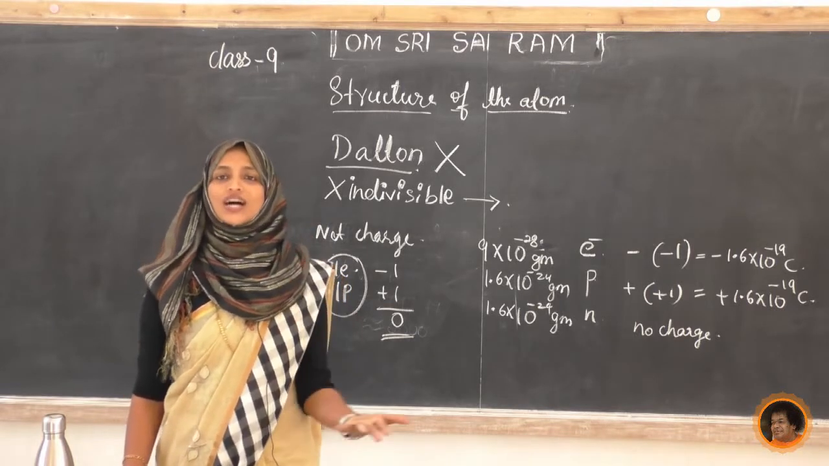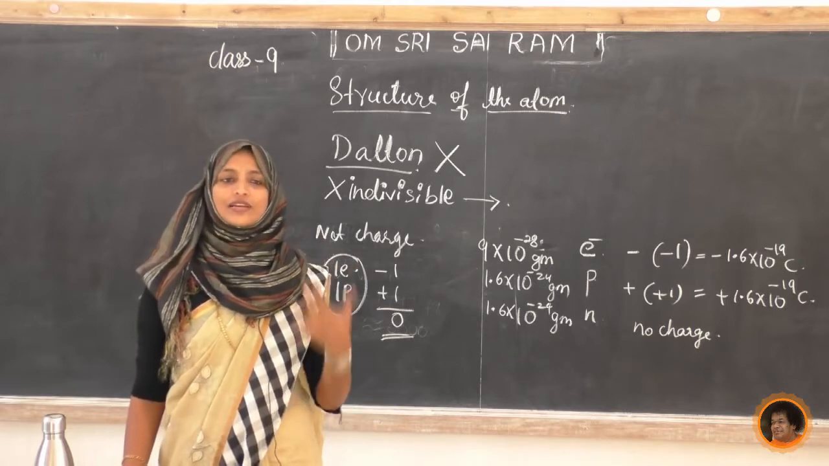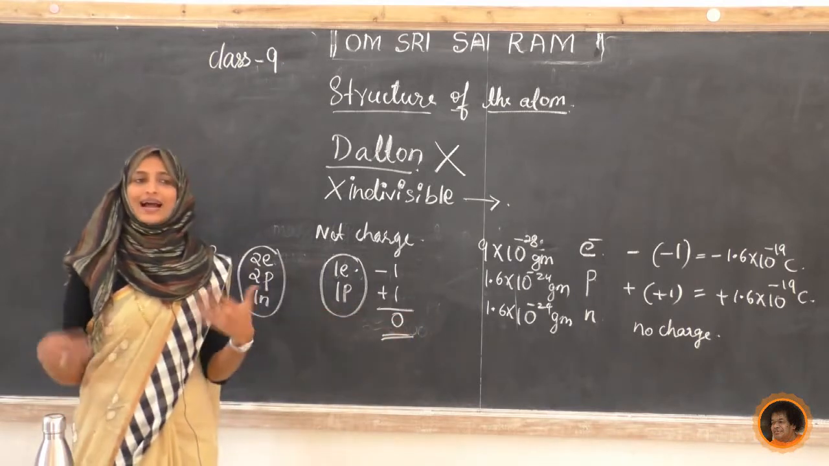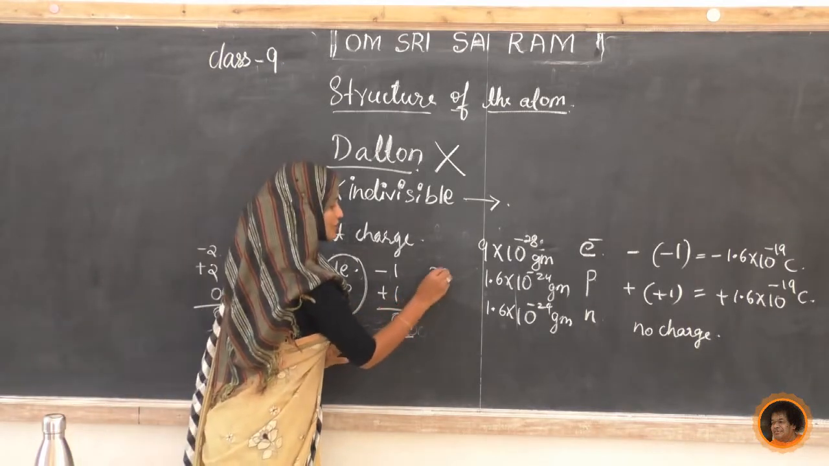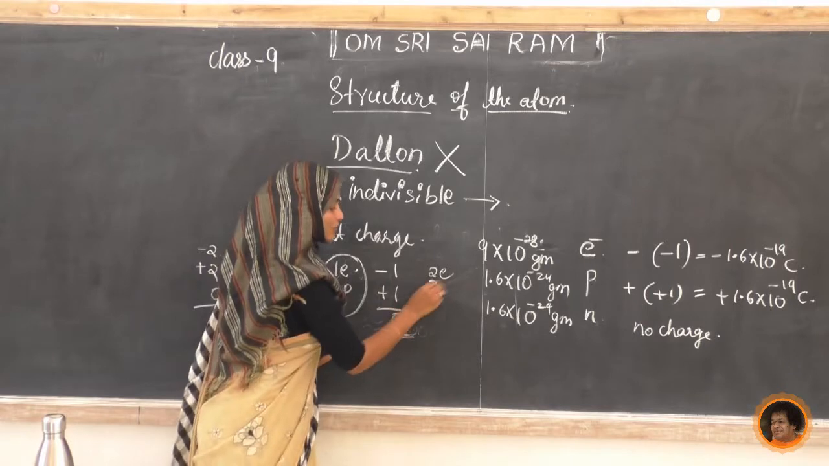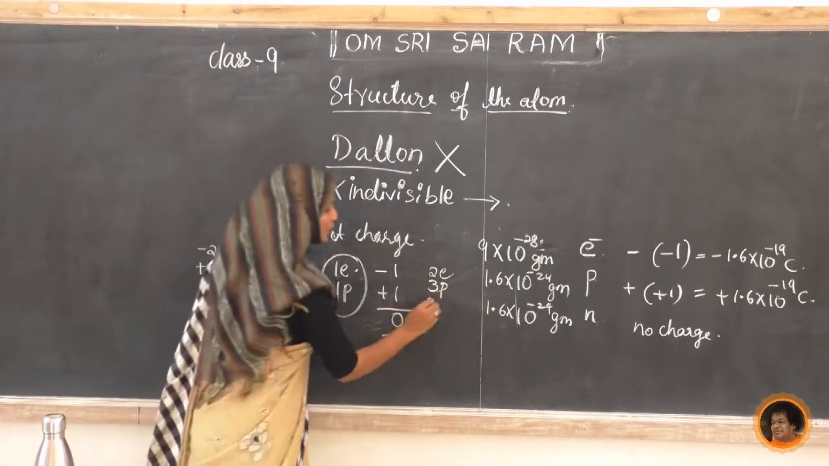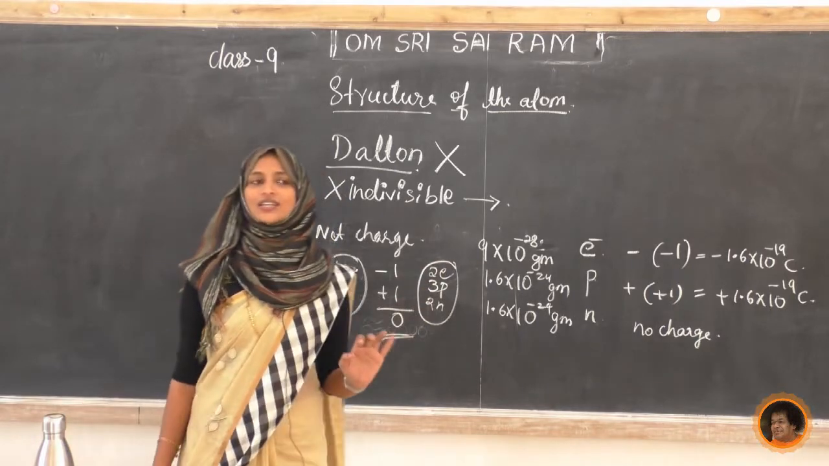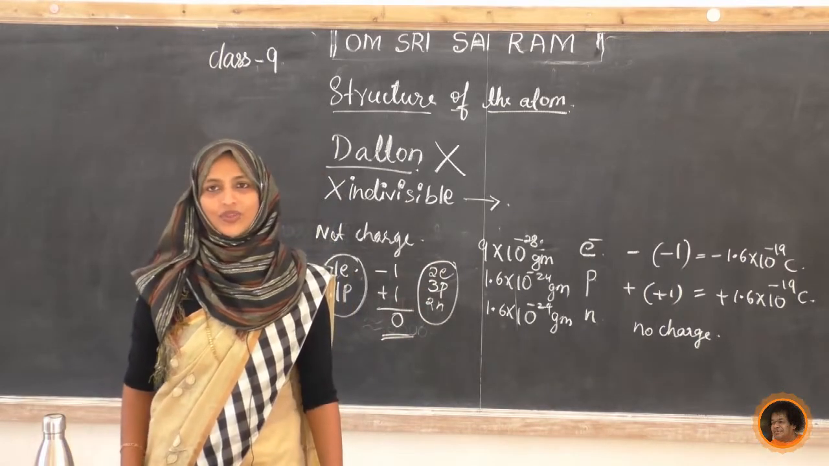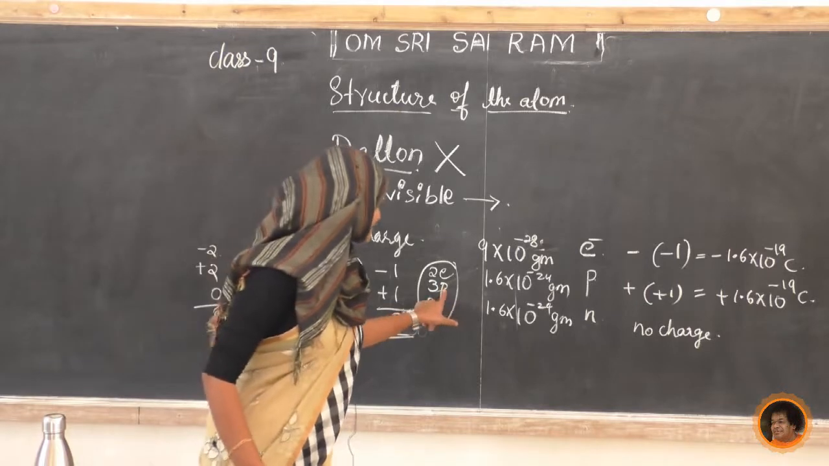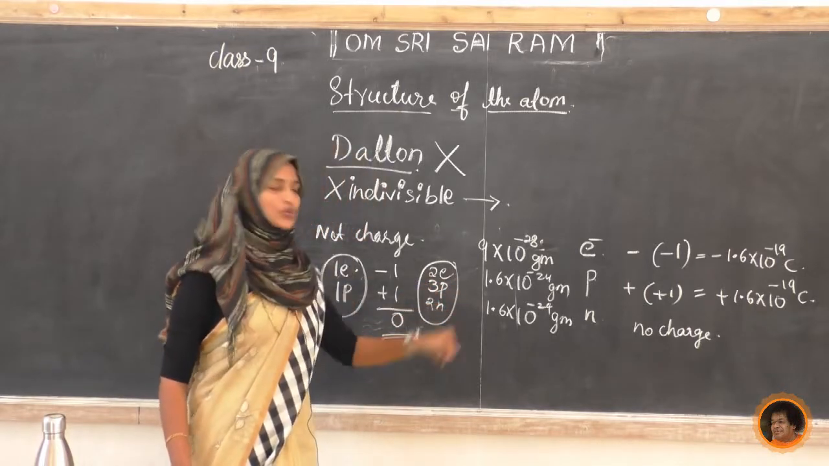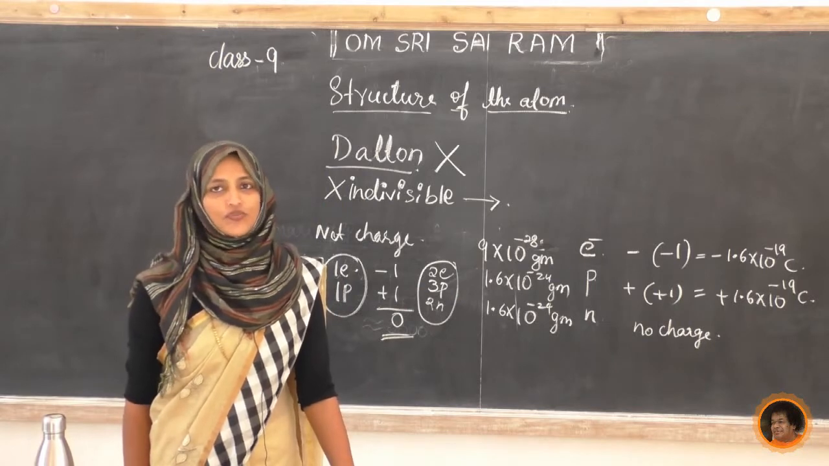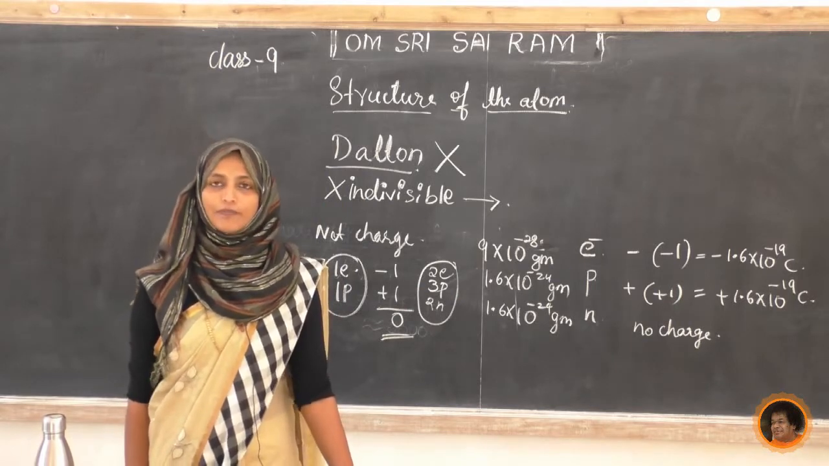If it is a charged atom, one more example I will write here. If one atom has 2 electrons, 3 protons, and 2 neutrons, just find out, student, what is the net charge in this atom. Just find out the net charge present in this 2 electron, 3 proton and 2 neutron atom, and keep it in your notebook.